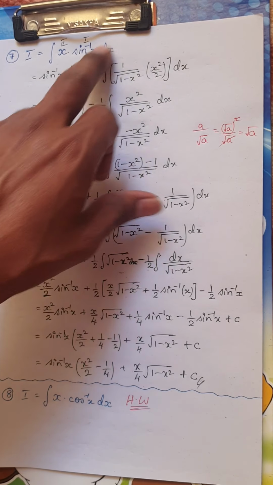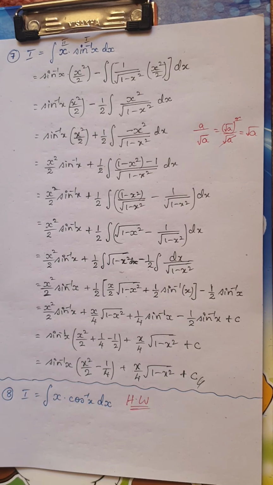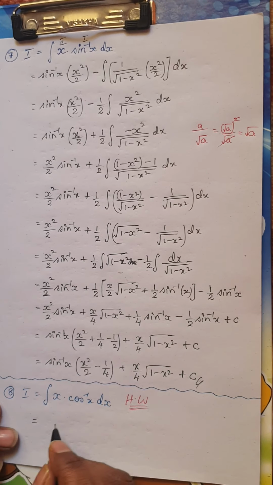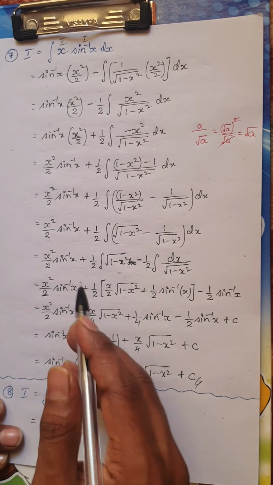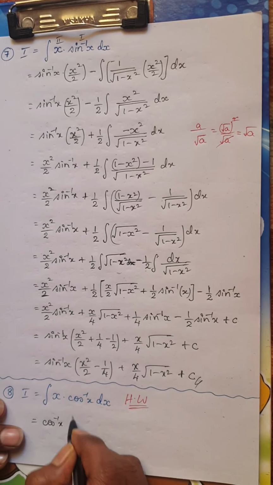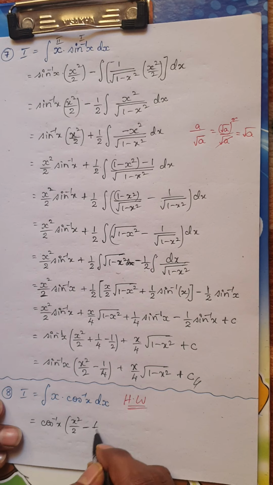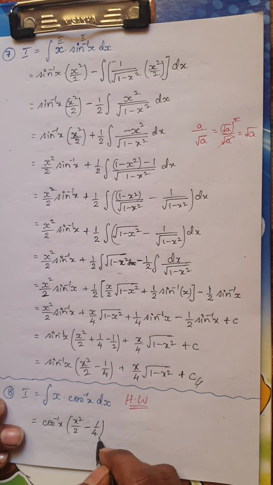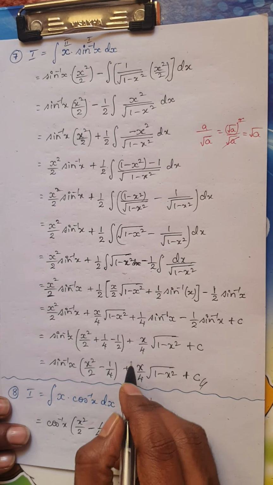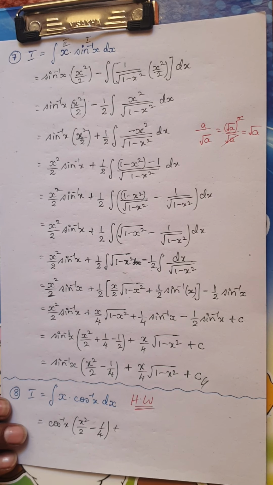Only the minus will change, but when you further simplify it, I'll give you the final answer, you can check it. The final answer for this integral is almost similar to the previous question. It would be cos inverse of x into x square by 2 minus 1 by 4, and only one sign changes here: you had plus, but for cos inverse x you would have minus.